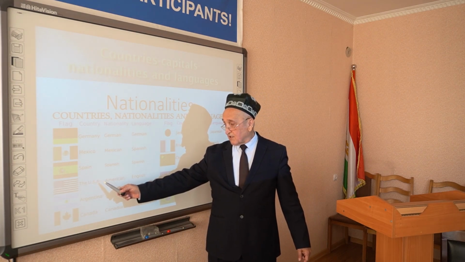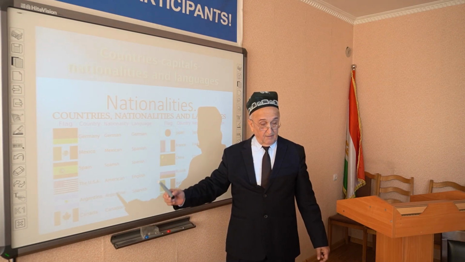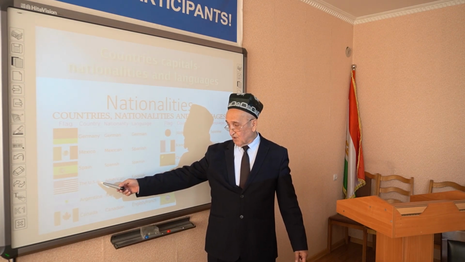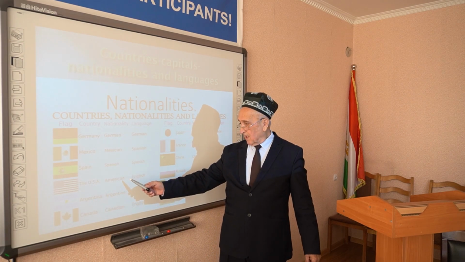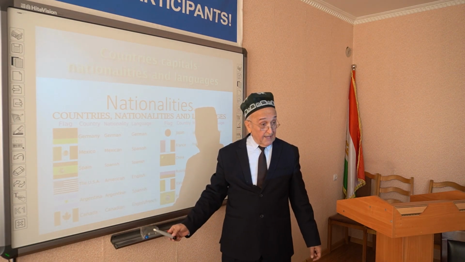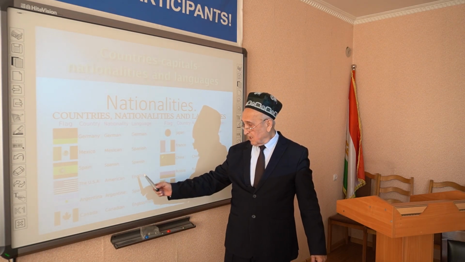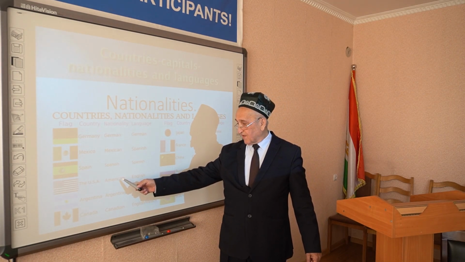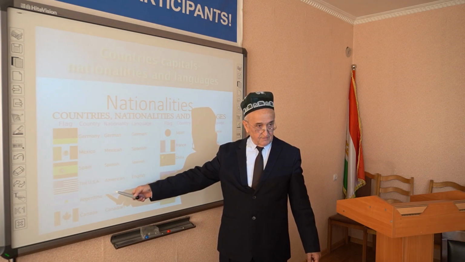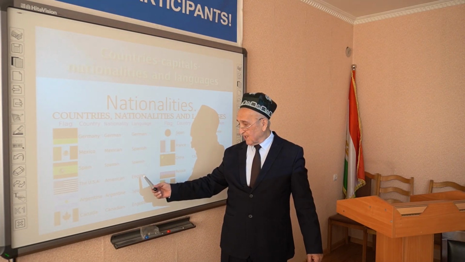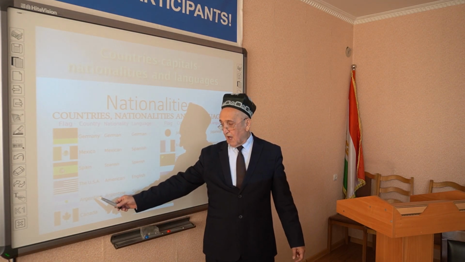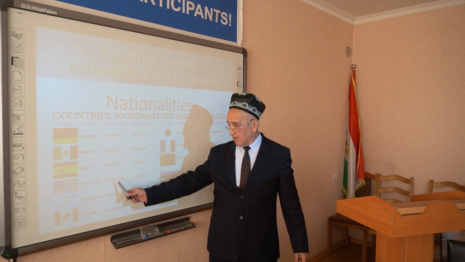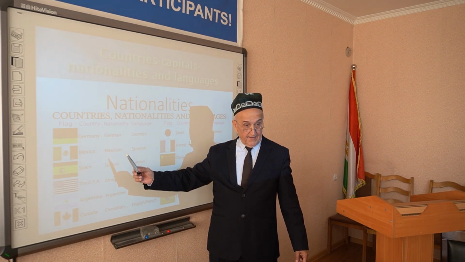The United States of America. The official name of this country is the United States of America, abbreviation USA. The nationality of this country is American. The capital of this country is Washington. The official language of this country is English. This country is situated in the north part of the American continent.